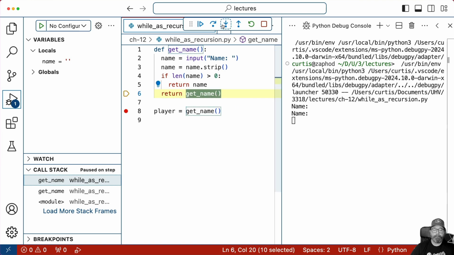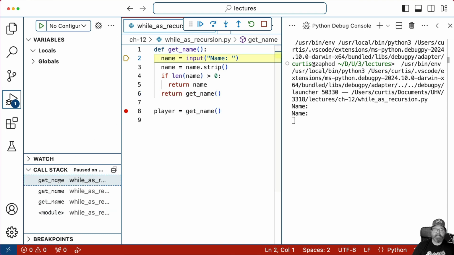So I can step in here and watch this call stack down here when I step in. Currently I'm in this call stack of get name. I'm going to step into it. Now look, I'm inside yet another get name. I looped back. Essentially, this call right here transferred control back up to the first line.